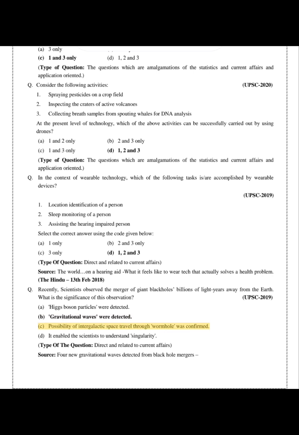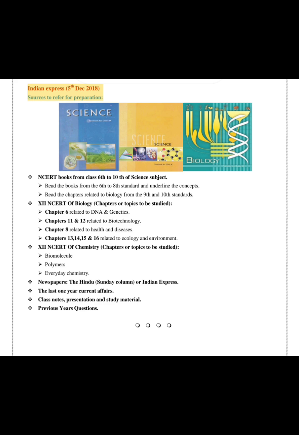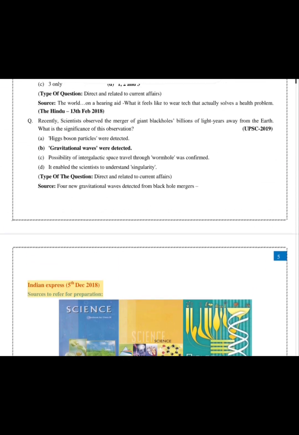C. Possibility of intergalactic space travel through wormhole was confirmed. D. It enabled the scientists to understand singularity. Type of question: direct and related to current affairs. Source: 4 new gravitational waves detected from black hole mergers, Indian Express, 5th of December 2018.